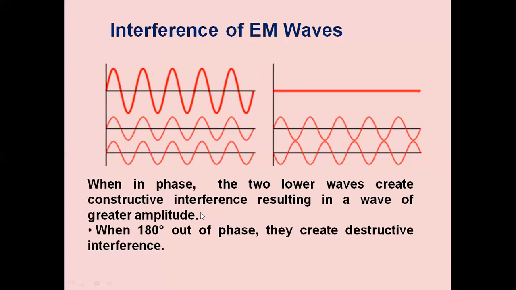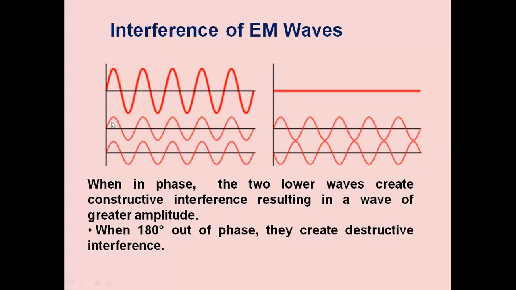That means there are two types of interference. One is constructive interference. The second one is destructive interference. Constructive interference is when the two waves are in phase, they will be producing a resultant wave whose amplitude is higher.